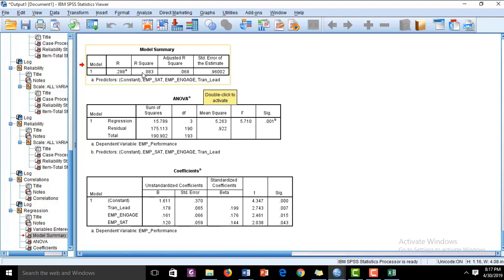However, the value of R square is much lower, so there might be an issue of multicollinearity. We have to address that, but at the initial level, if we just want to check the significance of these three variables, we can find according to the t values and the p values that the variables are significant. Hence, we can say that transformational leadership, employee engagement, and employee satisfaction have a significant impact on employee performance.